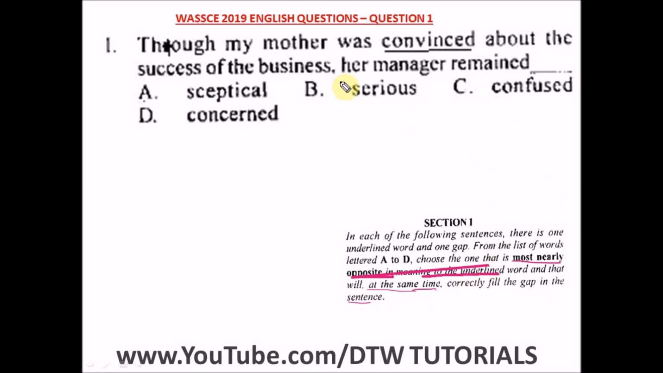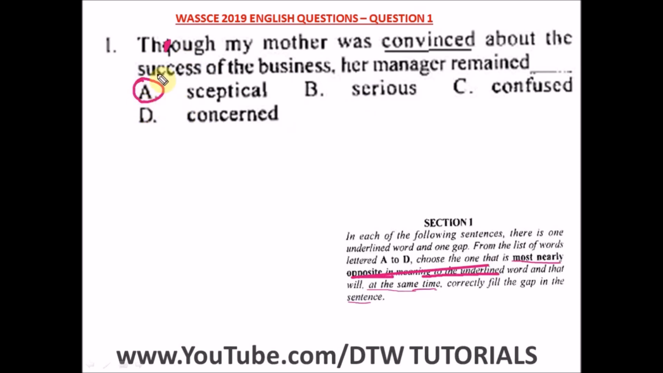So let's read the sentence. Question 1 says, though my mother was convinced about the success of the business, a manager remained. A says skeptical, B says serious, C says confused, D says concerned. The right answer here is skeptical.